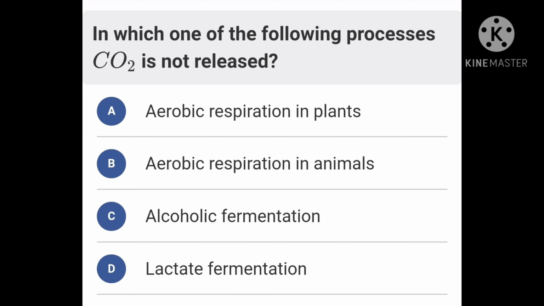In which one of the following processes CO2 is not released? Option A, aerobic respiration in plants. Option B, aerobic respiration in animals. Option C, alcoholic fermentation. Option D, lactate fermentation.